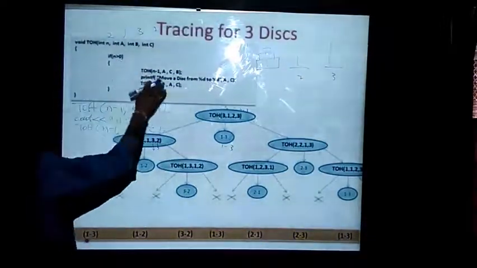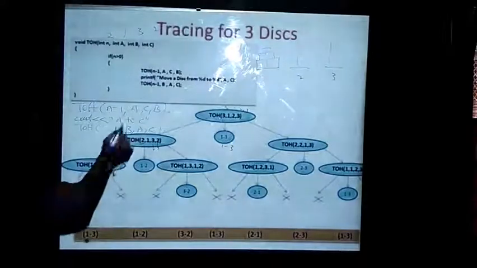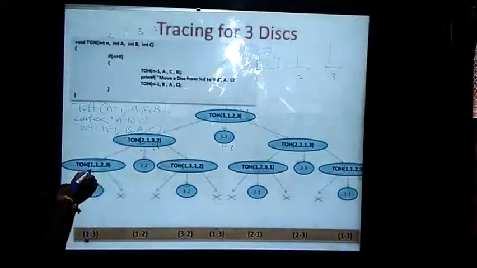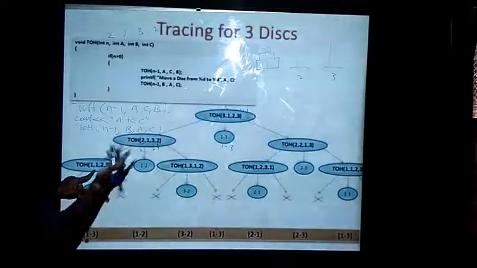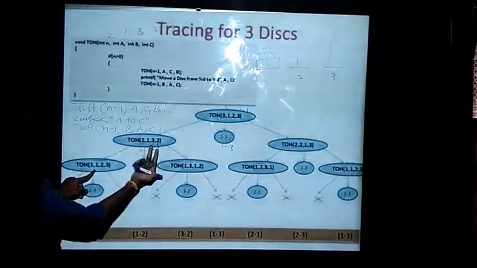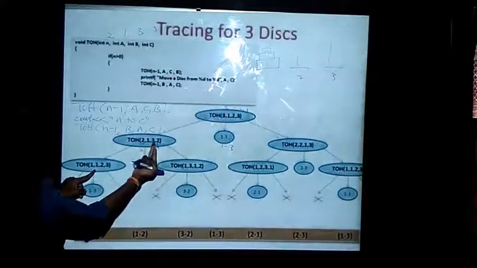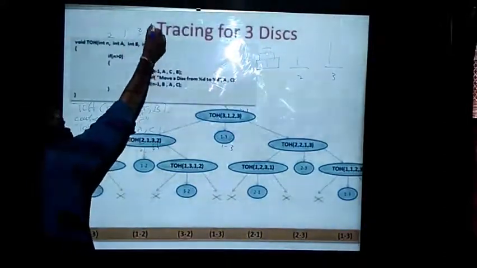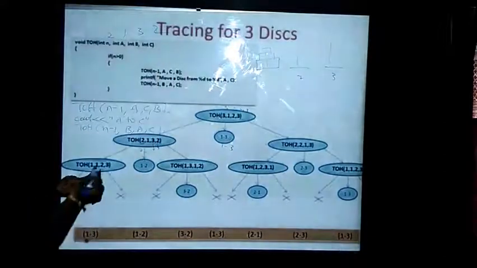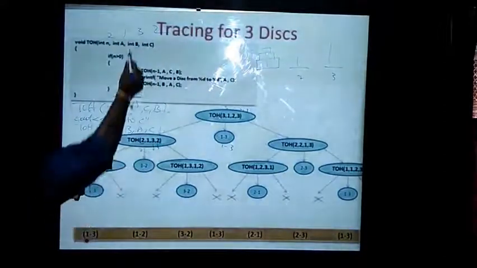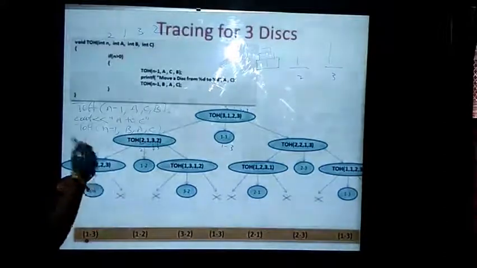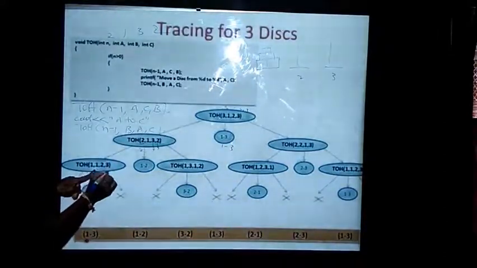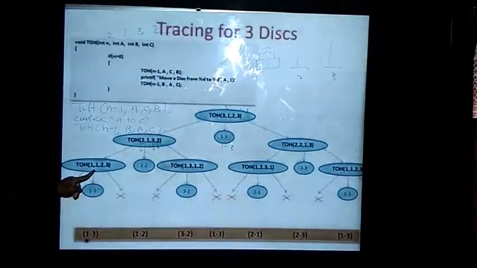Again I will be reducing the value of n, from 2 to 1. Again I will be interchanging, swapping the values of B and C. These are 3 and 2. From that 3 and 2, I will again interchange the values from B to C, C to A. That is, again it will become 1, 2, 3.